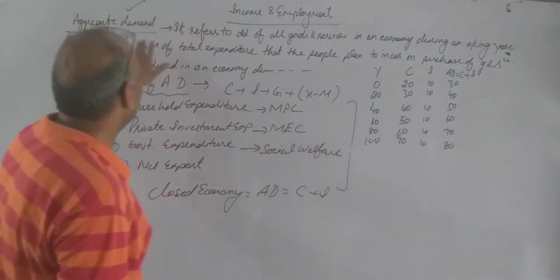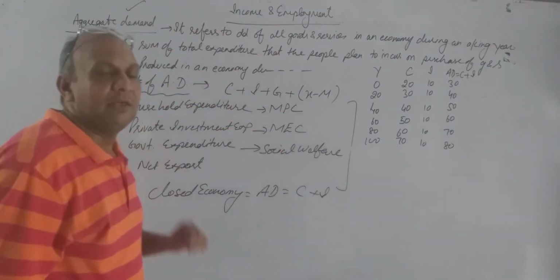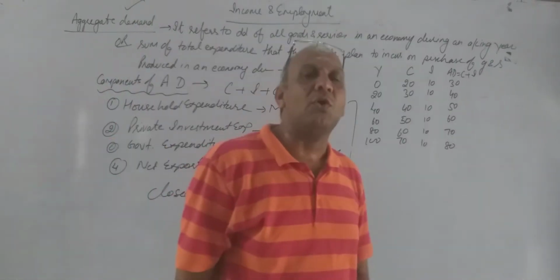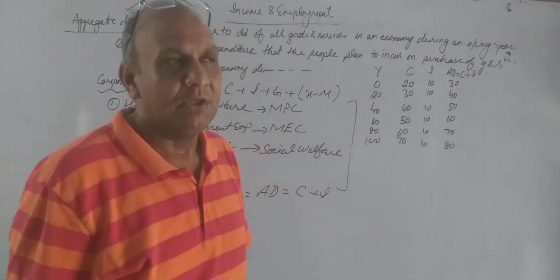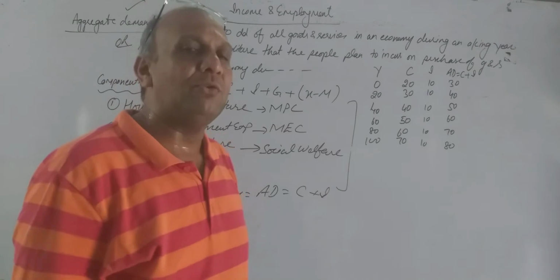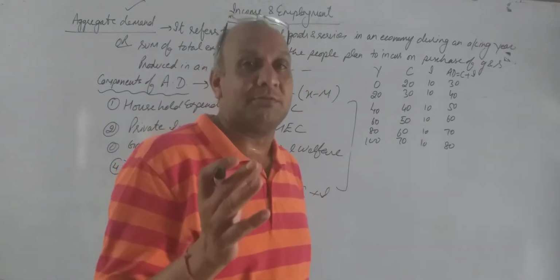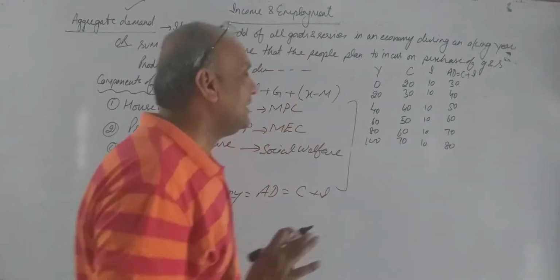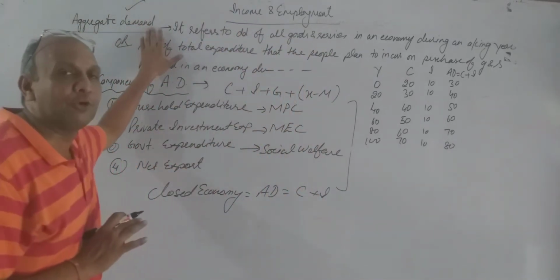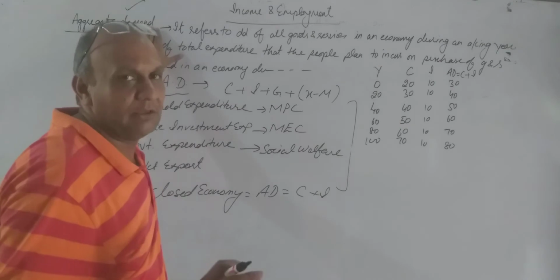But here we are talking about the aggregate demand for the entire country of all products. When we talk about demand in microeconomics, we talk about demand for a particular product, maybe in the entire country. But here we will talk about demand of all products in the economy.